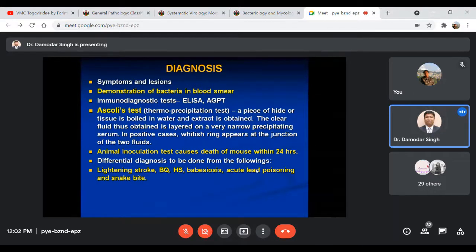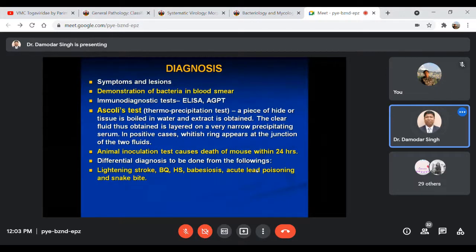In all these disease conditions there may be some similarities in clinical signs and symptoms, like oozing of bloody fluid from the nasal orifices, and unclotted blood. In case of snake bite also, there is oozing of blood-tinged fluid from the nasal orifices, maybe in lightning stroke also. We have already discussed BQ, and hemorrhagic septicemia also.